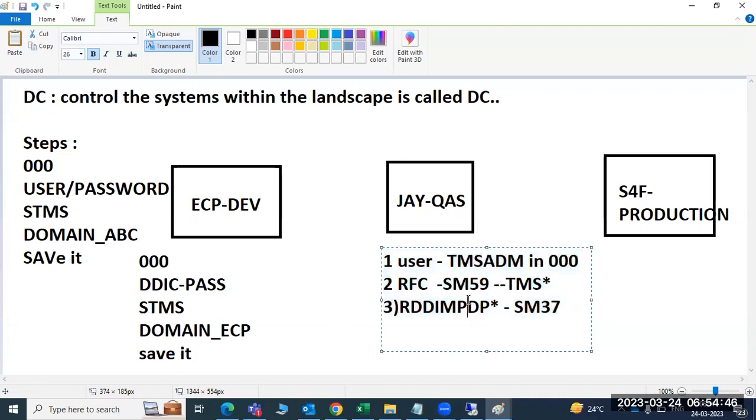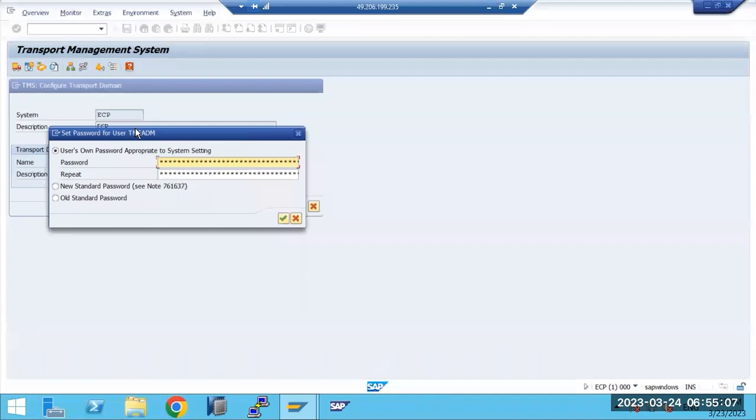Make sure of this, because at interview time they will ask: when you are performing the domain controller configuration, what exactly happens? One user will be created, two RFC destinations will be created, and one background job will be created. These three will be created. See here, one user, TMSADM. Now we need to set the password for this TMSADM user. I'm setting the password here.